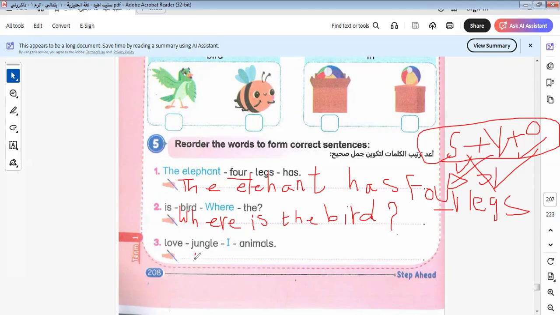Where is the bird? So I say I love jungle animals. I love. It will be here. I love jungle animals. So the animals that live in the forest or in the jungle. So it will be I love jungle animals. Okay.